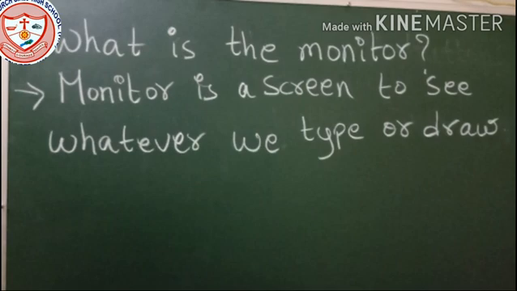What is the monitor? Monitor is a screen to see whatever we type or draw. So what is a monitor? A monitor is a screen to see whatever we type or draw.